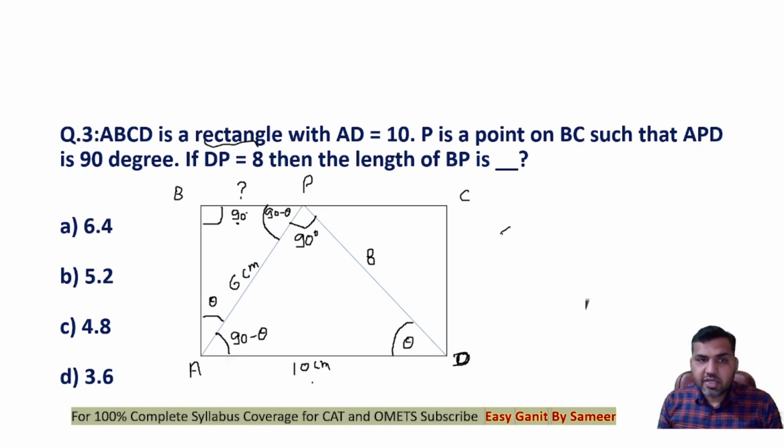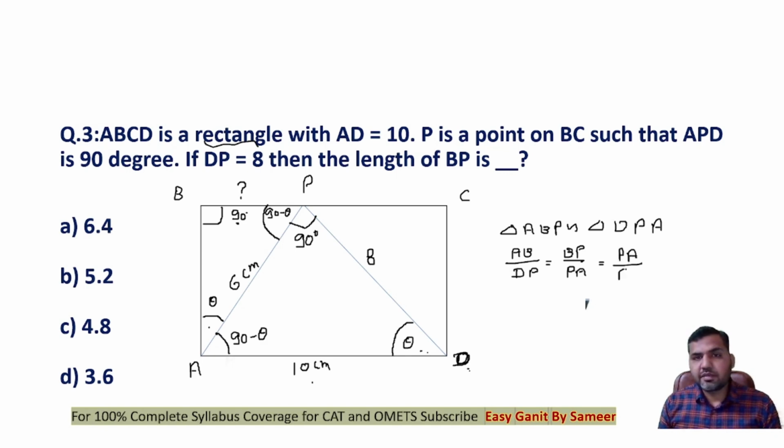Now you can see that triangle ABP, at A we have an angle theta, will be similar to triangle, theta is angle D, triangle DPA. These two triangles are similar. Now if these two triangles are similar, can I say that AB upon DP is equal to BP upon PA is equal to PA upon PD.